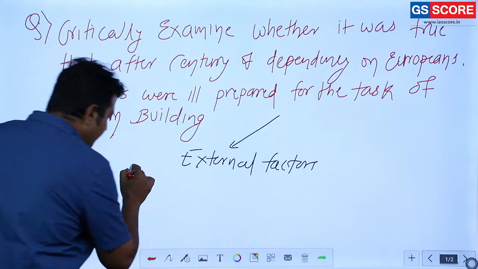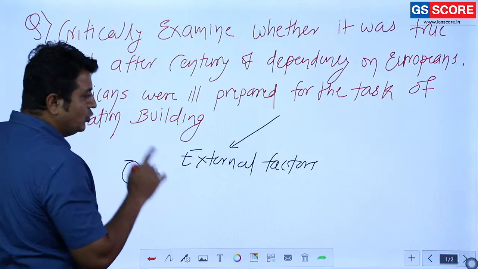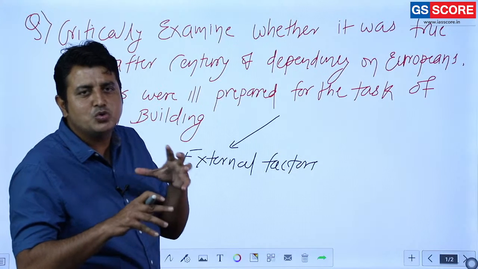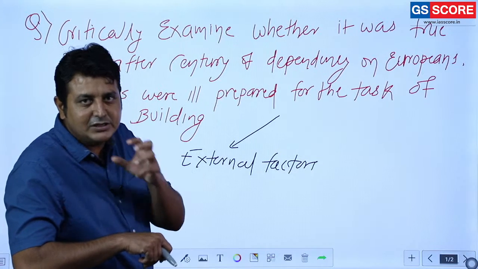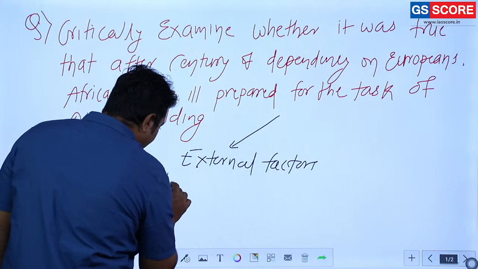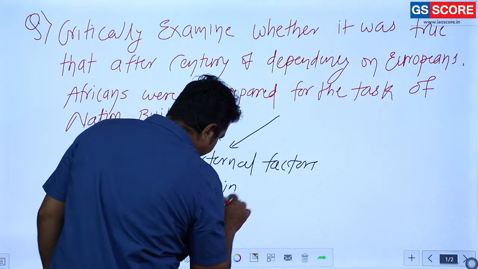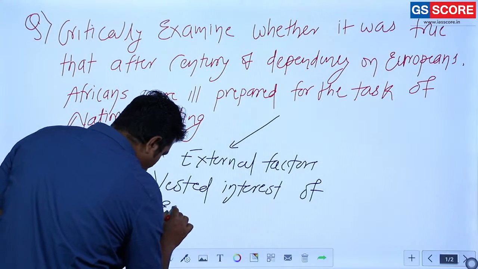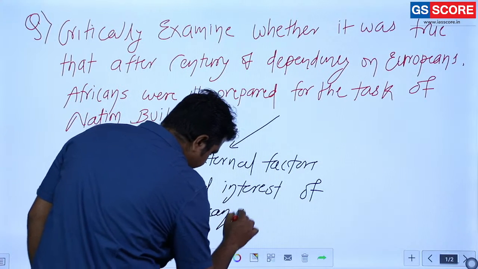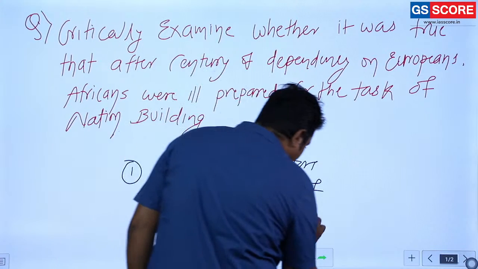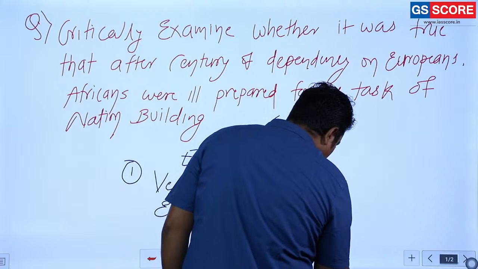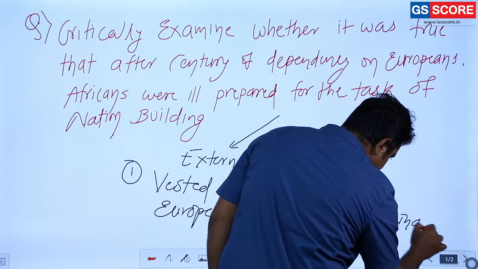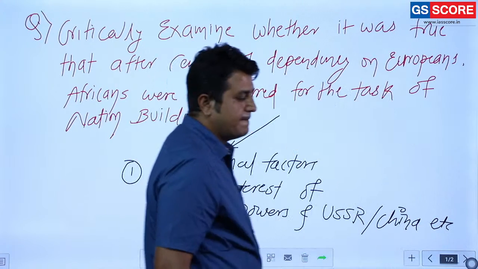The first important factor is, as we already mentioned, Africa is full of natural resources and everybody wants to establish their control. They had vested interest. So the most important factor: vested interest of European powers and countries like USSR, China, etc. Clear?